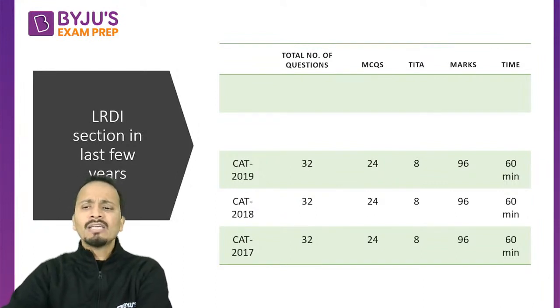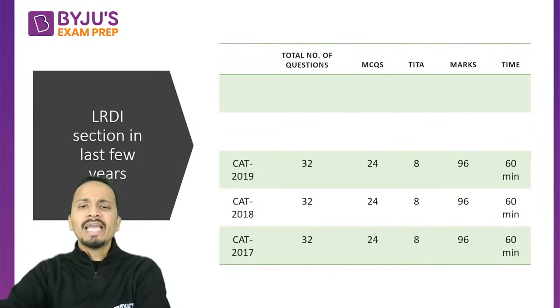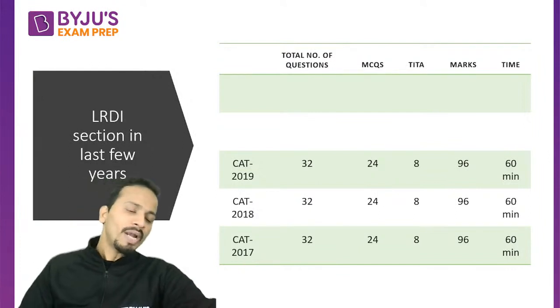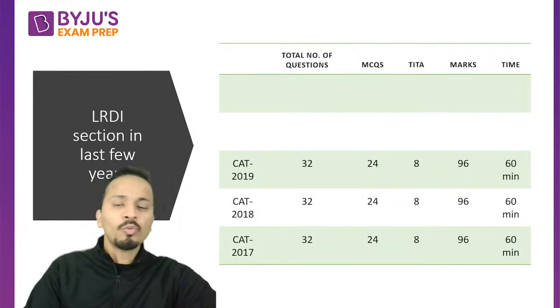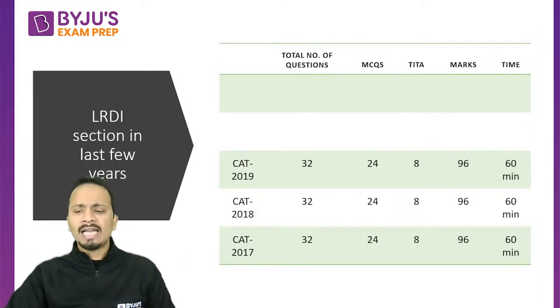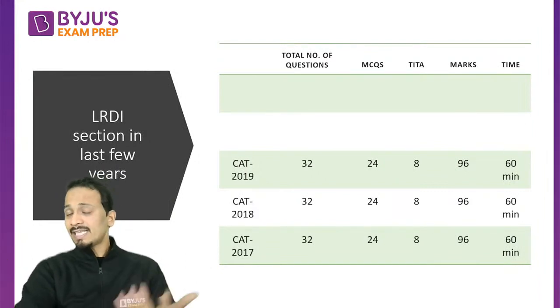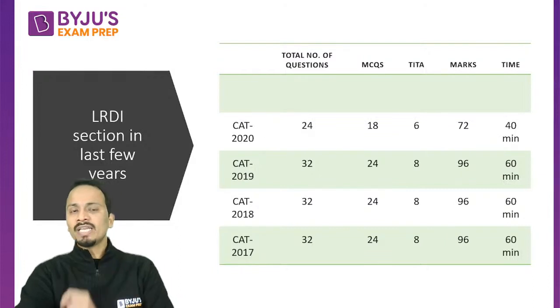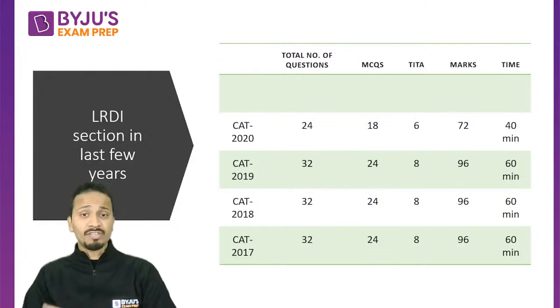Starting from 2020, in order to accommodate one more slot, they reduced the time limit for CAT. So there were 3 slots, and the total time duration was reduced to 2 hours. The sectional time limit for each section was reduced to 40 minutes instead of 60 minutes. So in CAT 2020, we saw changes after so many years.